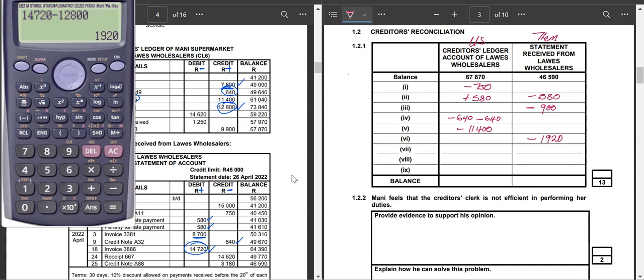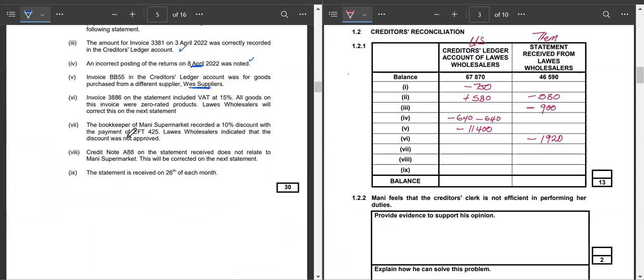When we go on to the next one, okay, we have done this one. So we come now to this particular one, and it reads: the bookkeeper, that is our bookkeeper, recorded a 10% discount with the payment of EFT 425. Lewis, that is they, indicated that the discount was not approved. So we recorded a discount that they did not approve. That means we are wrong in this case.